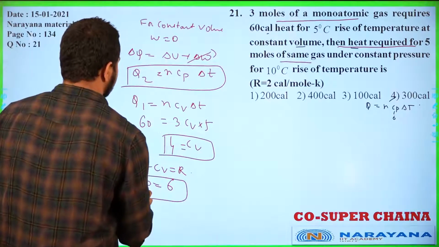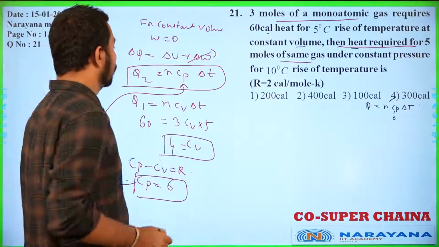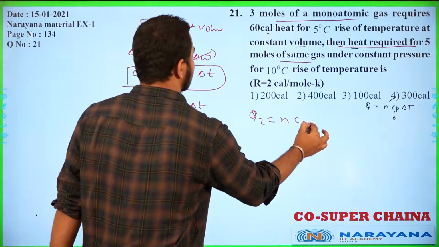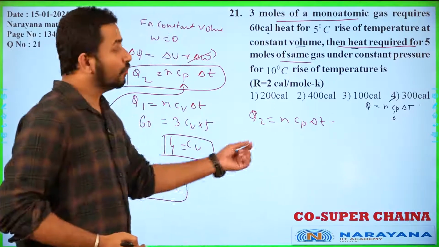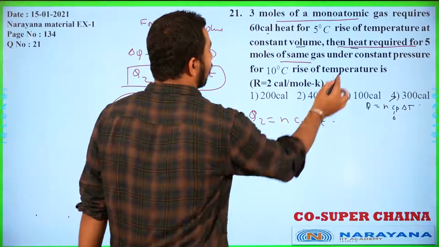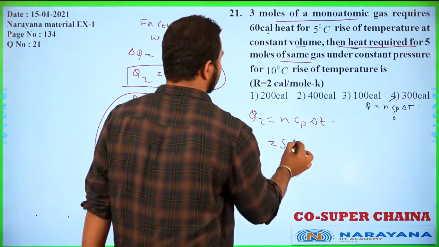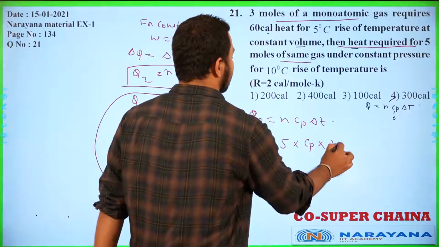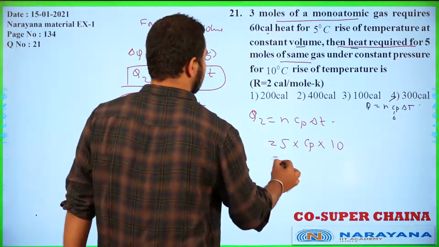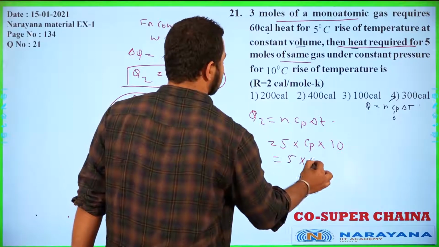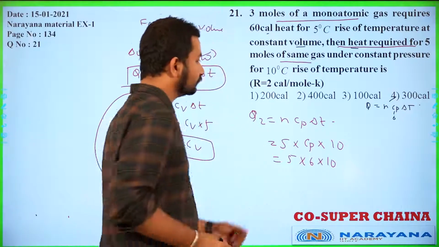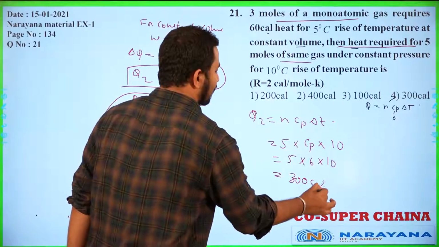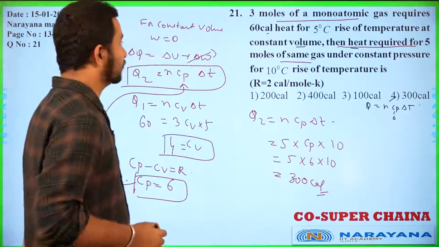Now we have to plug this Cp back in this equation. So if you plug in the Cp, we will get Q2 = n Cp delta T, right? Now n is given as 5 moles and delta T is given as 10 degrees. Cp we already calculated as 6. So if you calculate 5 into 6 into 10, we will get 300 calorie. That will be the answer of this question, right?